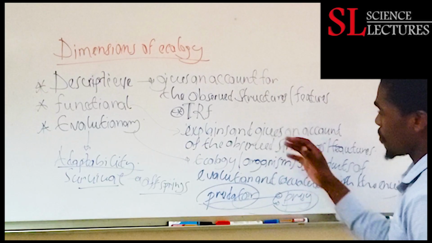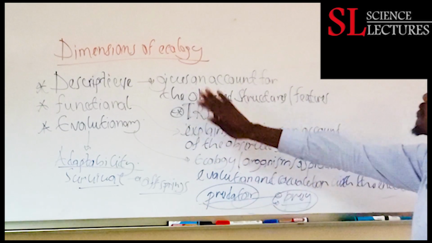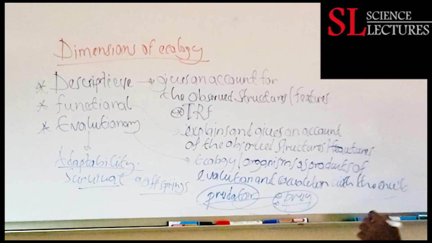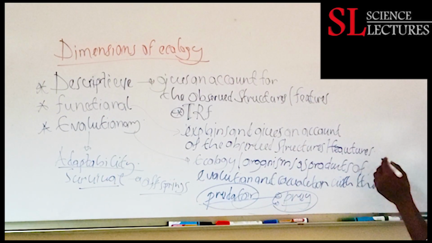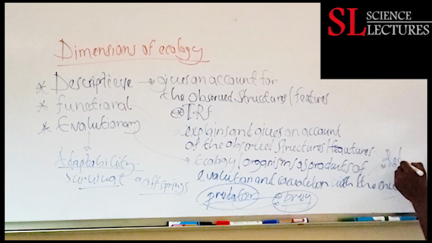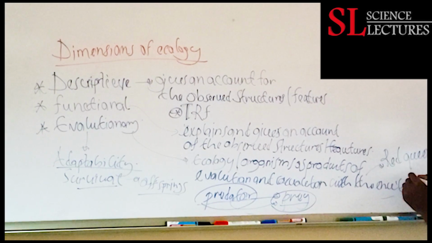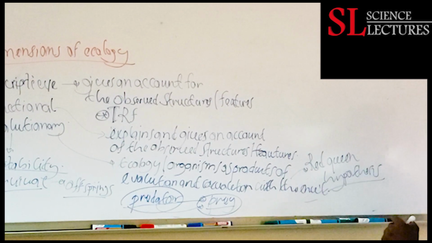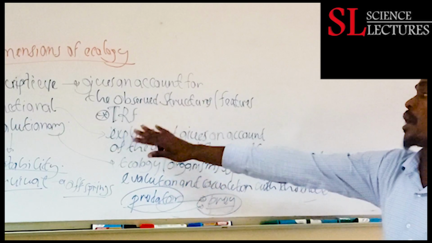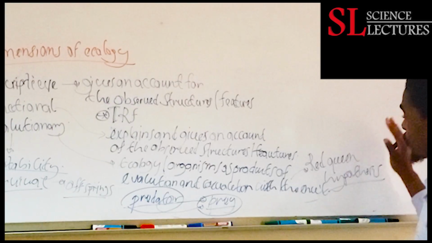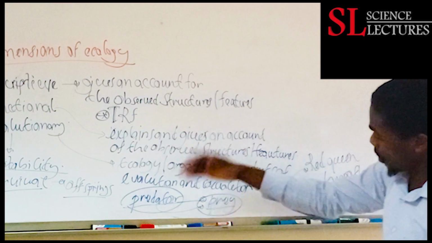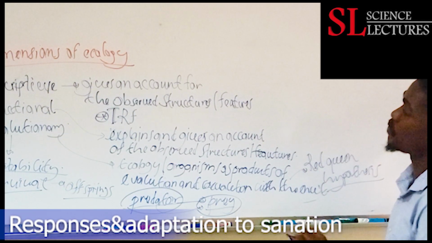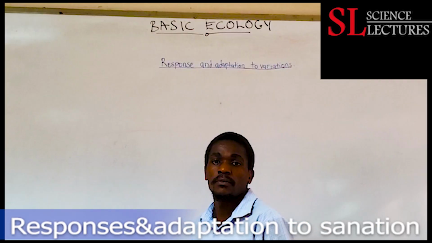So that is more of what we look at in the evolutionary dimension of ecology. We can also give another basic thing, which you can expound more on, what they refer to as the Red Queen hypothesis. It can give you a clue about the evolutionary dimension of ecology. Then we can also have examples where the parasite evolves and the host is also evolving. So that is it with the dimensions of ecology.